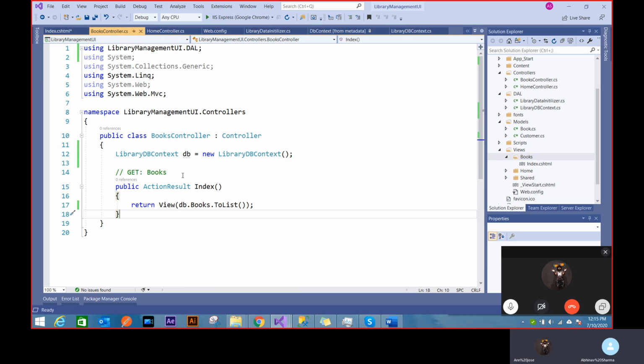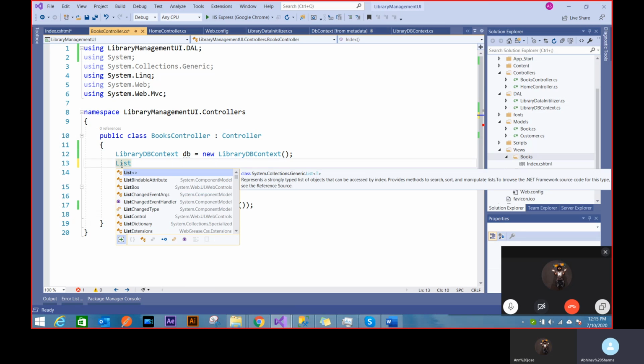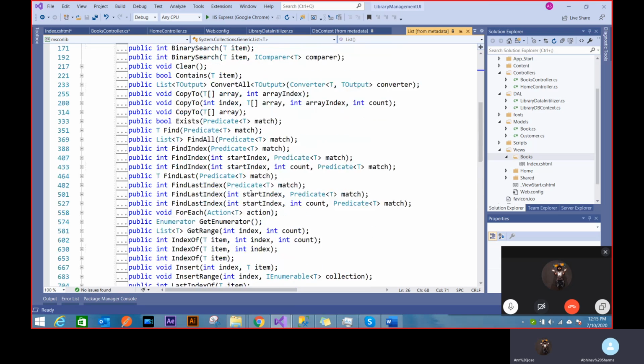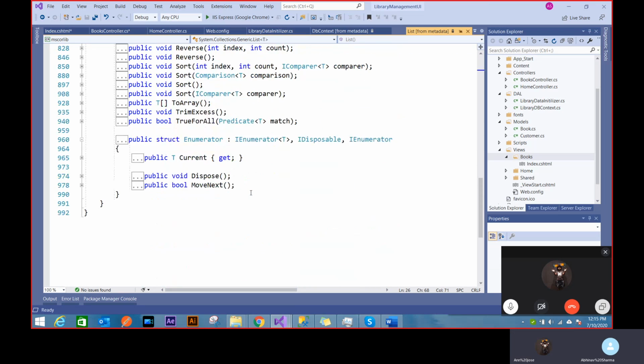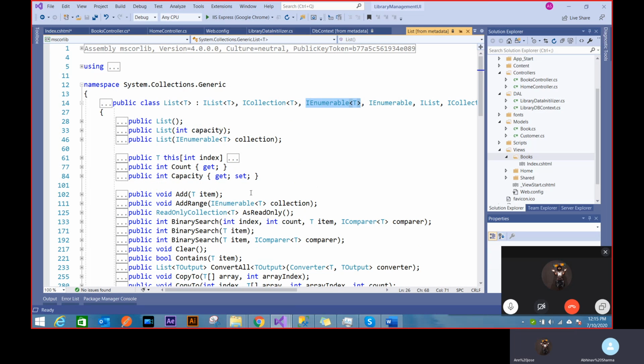Now because you are understanding things in a much nicer manner, if you press F12, because you can do F12 on anything, right? You'll see it derives from those enumerable types and gives you those functionalities. And you can imagine that there is no virtual here. If there's no virtual, there's no way to override anything. So you need to understand this concept. And this T means this guy is going to take any class. That's generic. Right now I'm passing Book, right? So that's why it's called T. T is the way you define generic concepts inside C Sharp.